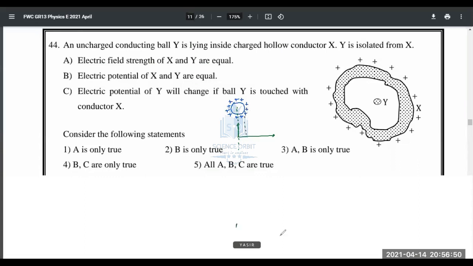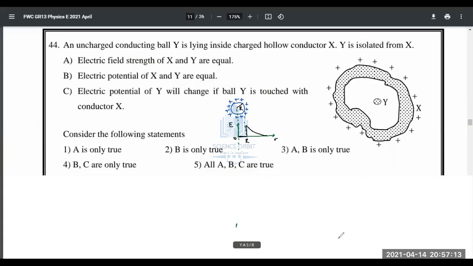It will be 0 until the surface, and then suddenly it will increase and go down. This is for E with R. Whereas the radius is capital R and this value is R. And this is 0.